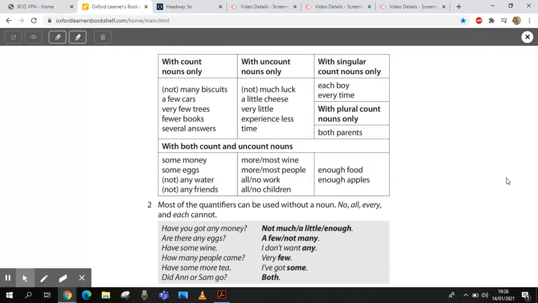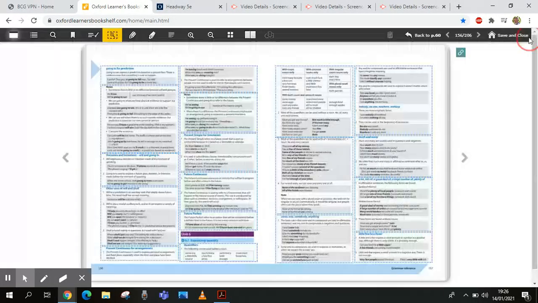Would you like tea or coffee? Either means I don't mind if it's tea or coffee. If you said both there, or would you like tea or coffee? Both. That means you get a cup of tea and a cup of coffee if you're lucky. And if you're not lucky, they will mix both of them.